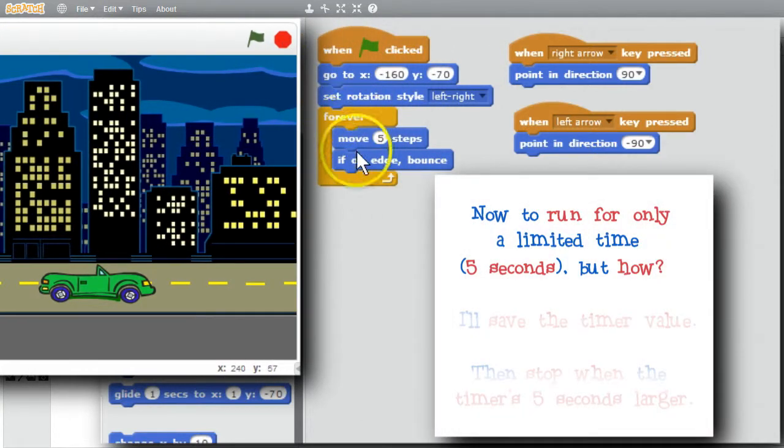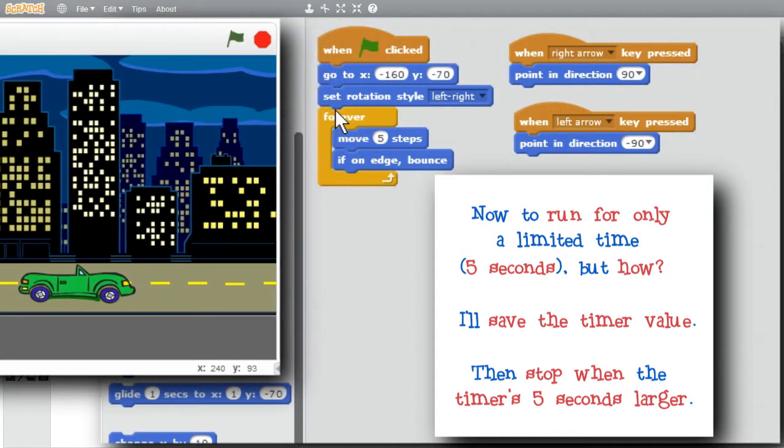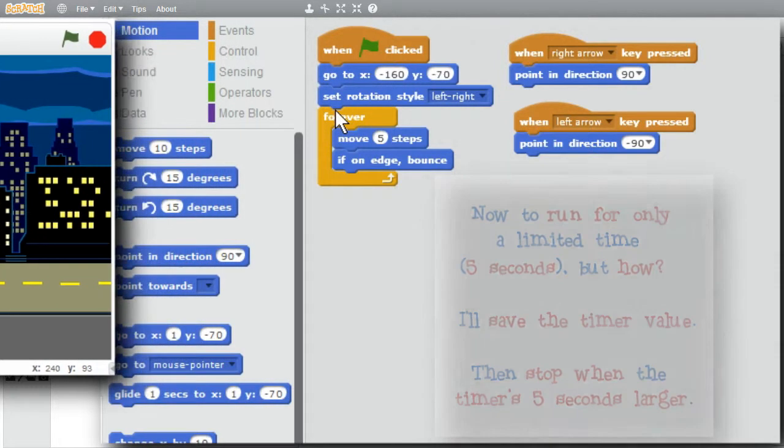Now I want my program to run for a time limit instead of forever. How can I use the timer to do this? I can save the timer value just before the start of the loop. Then, no matter what time it is, I want to stop when the timer value is 5 seconds larger than when I started at the top of the loop. Notice that I don't need to reset the timer.